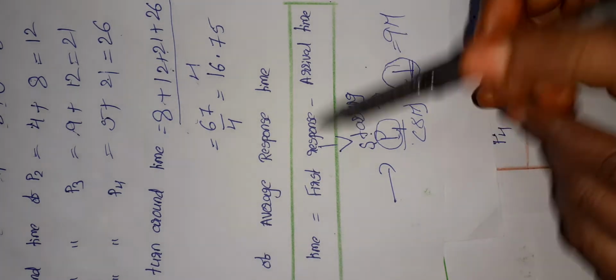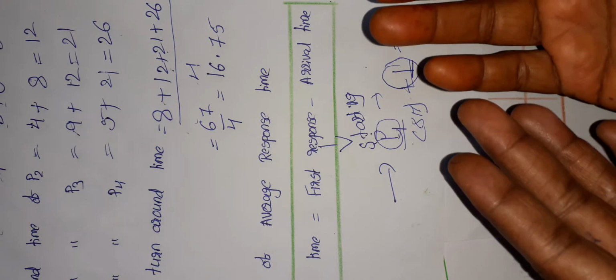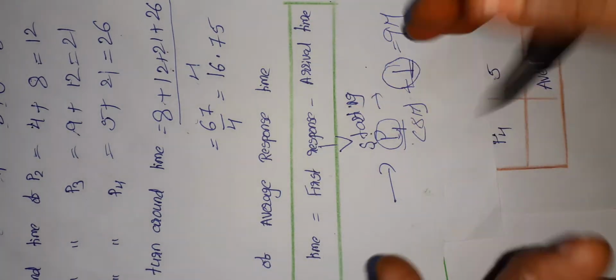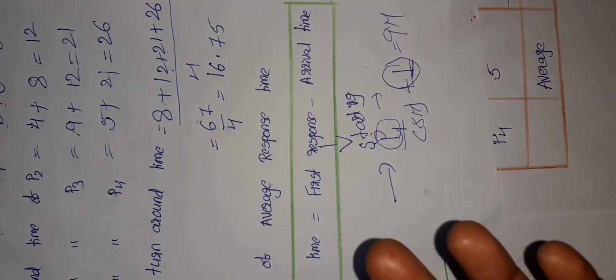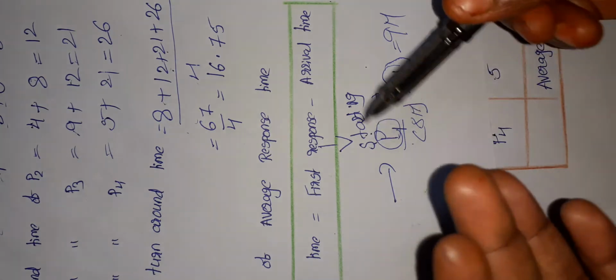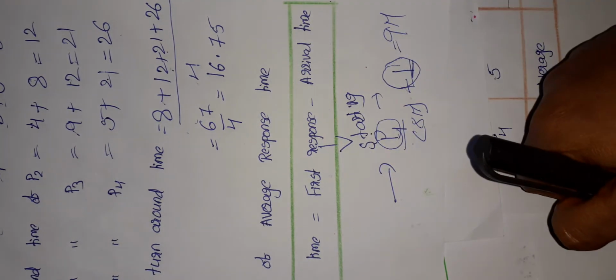That is called the response time. But in our given question we are not given any process delay times, so we are taking the starting time as the first response time, okay.